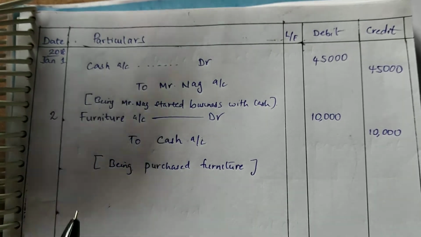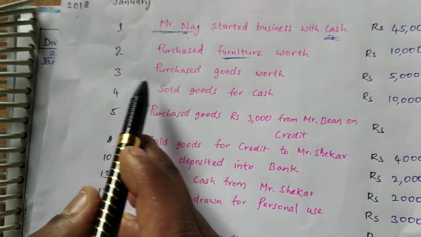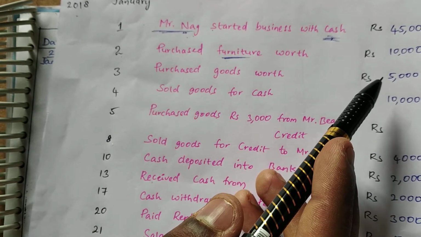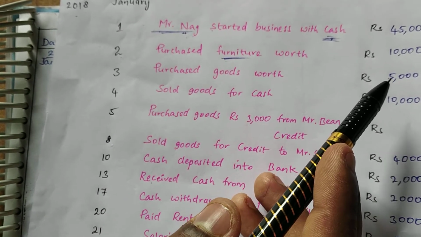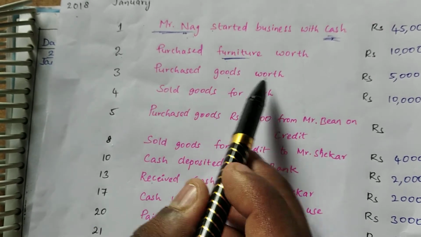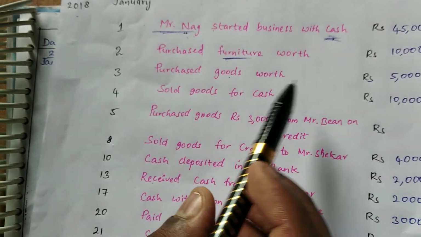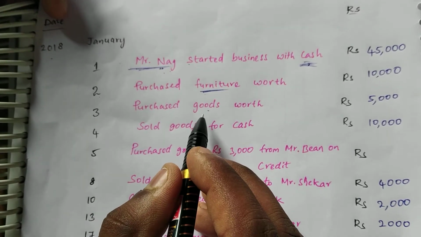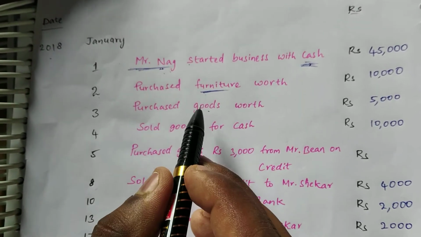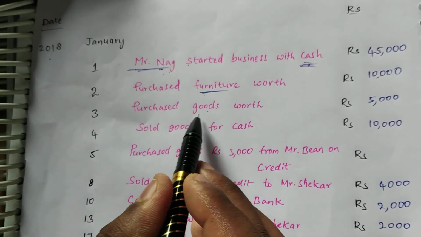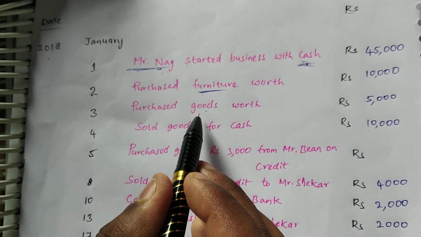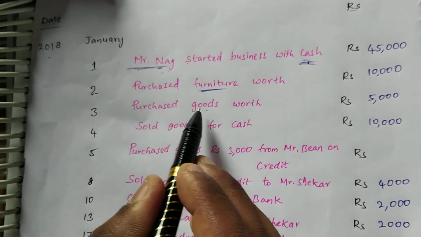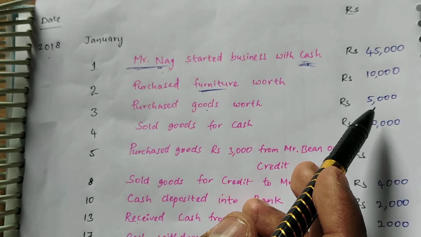On January 3, purchased goods worth rupees 5,000. Here they have mentioned the goods, but they didn't mention the nature of the goods. So we are not supposed to write goods in any journal entry. Please remember, we are not supposed to write any kind of goods over there. So, purchased goods worth rupees 5,000.